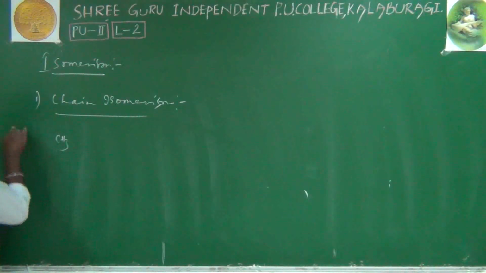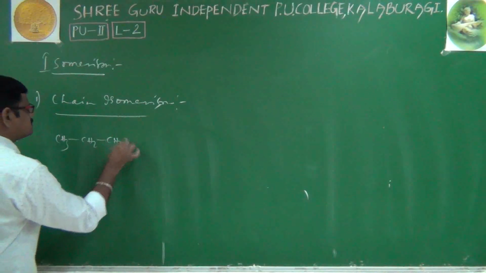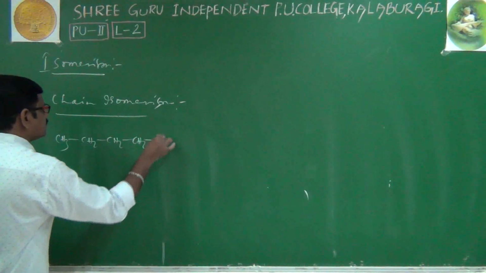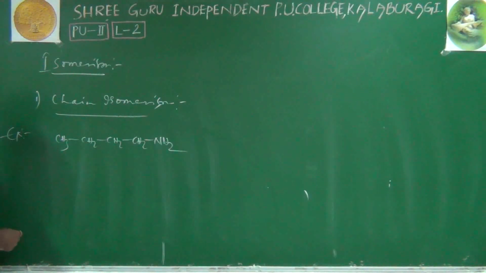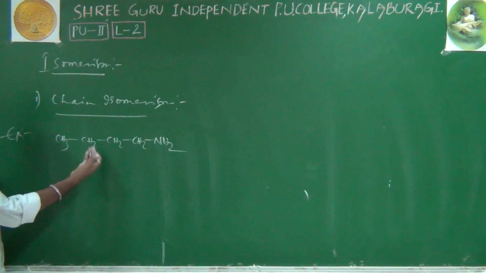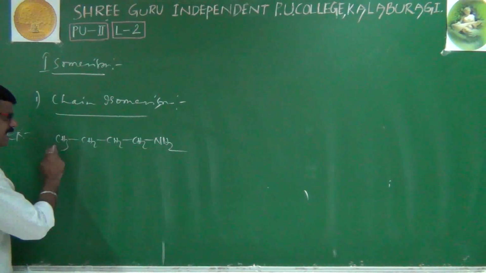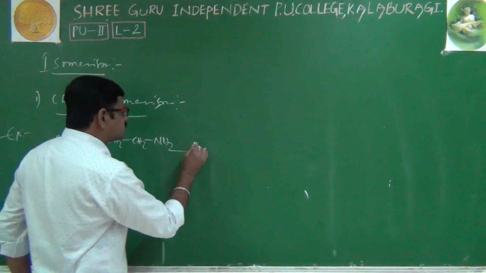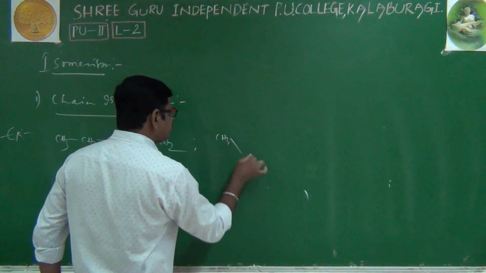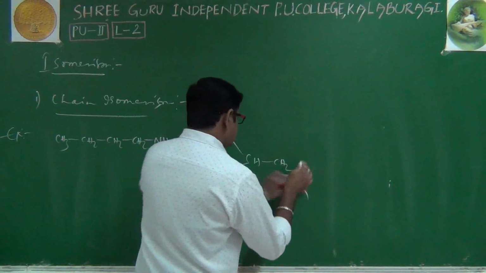Chain isomerism examples. CH3 CH2 CH2 CH2 NH2. Here we have 1, 2, 3, 4 carbons, and of course its common name and IUPAC name are already known to you. In the parent chain we have a total of 4 carbon atoms. Now we will write its corresponding isomers: CH3 CH(CH3) CH2 NH2.